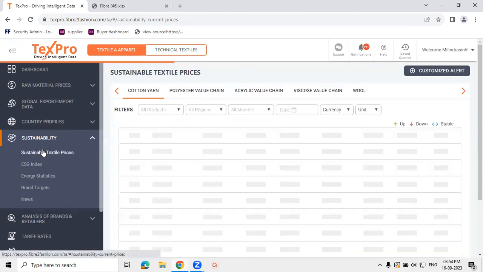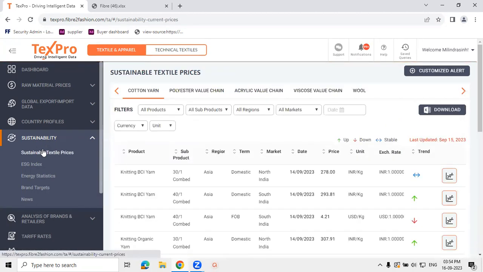Firstly, we have sustainable textile prices. Over here, we help you with the prices and price trends for sustainable raw materials like recycled, organic, and BCI certified products that you can now compare with the conventional ones. In case you want to switch to recycled or sustainable raw materials, you can understand what premium cost you would need to pay and how the trend is.